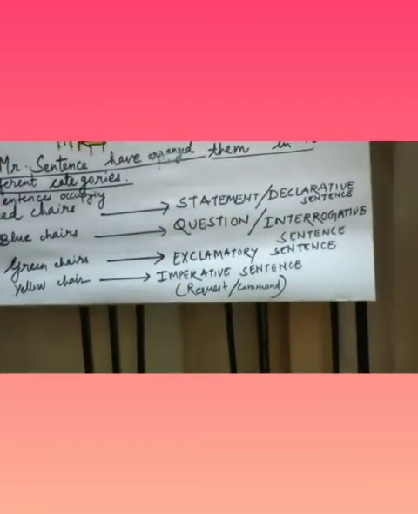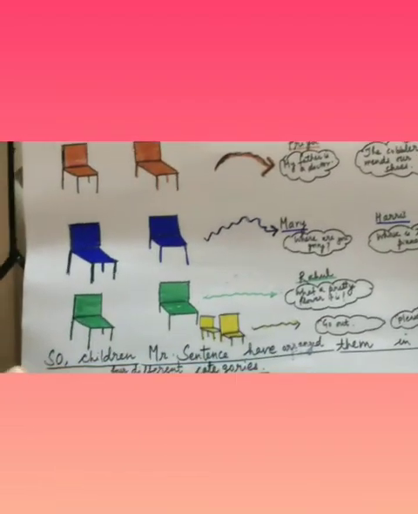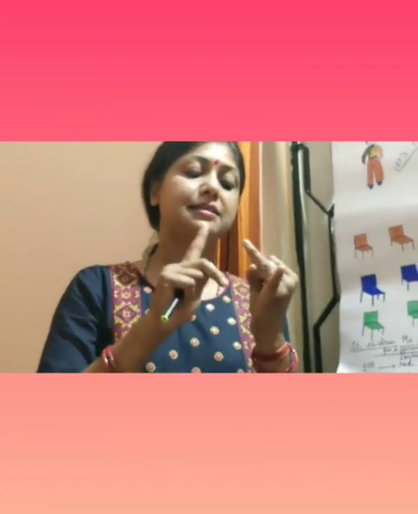So children, with the sentence story, Mr. Sentence has arranged them into 4 different kinds of sentences. Now, what are the 4 kinds of sentences we have learned from the sentence story? The first one is a statement or declarative sentence which begins with a capital letter and ends with a full stop.